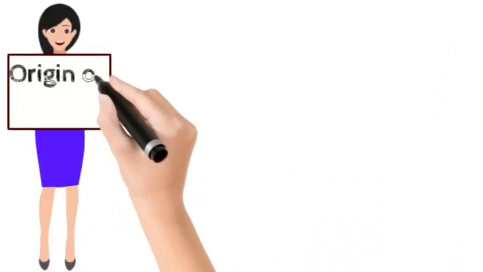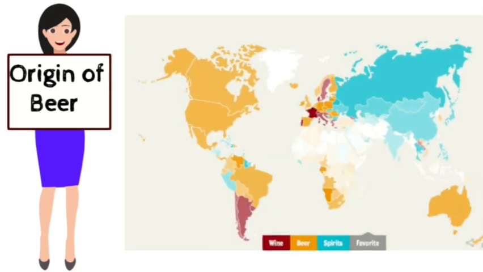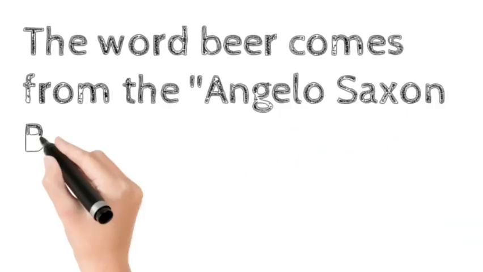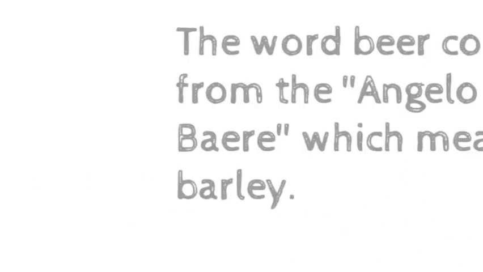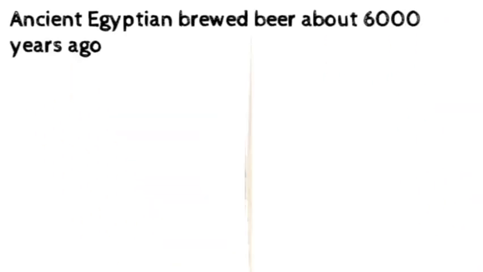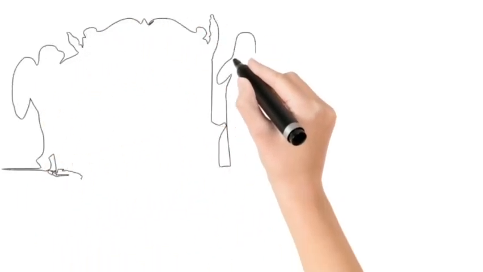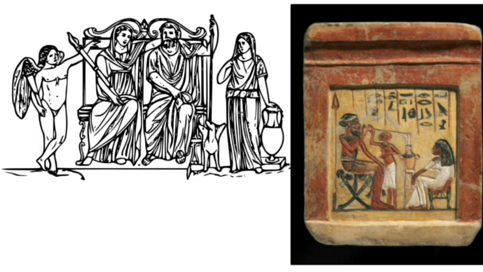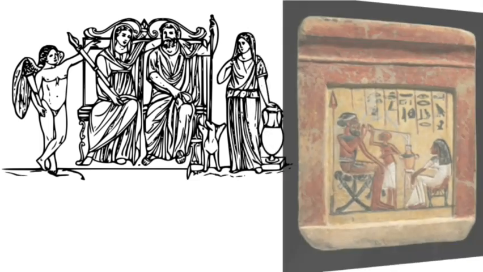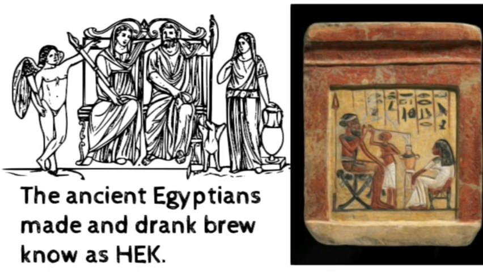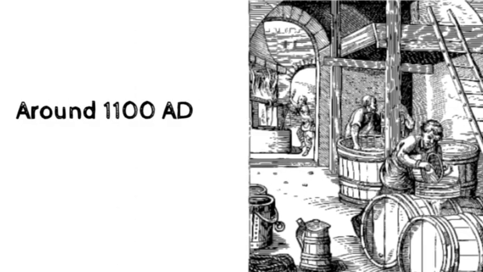Origin of beer. Beer is brewed all over the world. Most countries drink more beer than wine. The word beer comes from the Anglo-Saxon baere, which means barley. Brewing beer is believed to be over 10,000 years old. Ancient Egyptians brewed beer about 6,000 years ago, and many civilisations brewed beers from various cereals. Stone carving from that time shows that the ancient Egyptians made and drank a brew known as heqet. By around 1100 AD, brewing techniques had become more sophisticated.